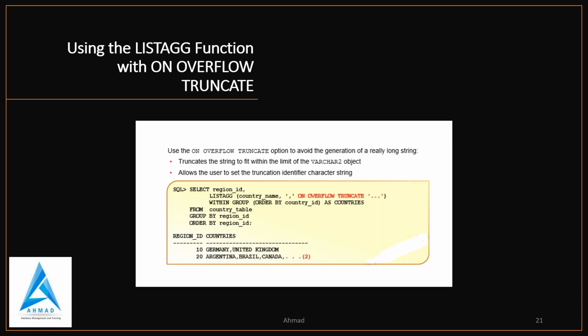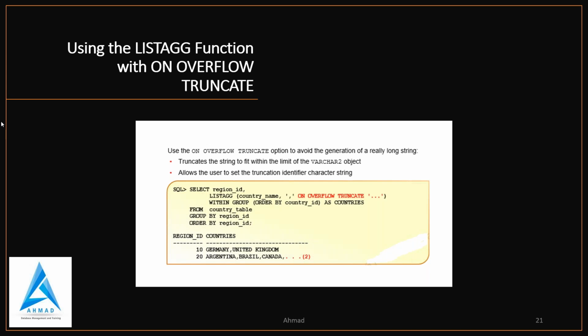Use ON OVERFLOW TRUNCATE on the LISTAGG function. It truncates the strings to fit in the limit of the VARCHAR2 object, and allows the user to set the truncation indicator character string. So you have a country table, grouped by region ID. The LISTAGG function you apply on country name, and you pass ON OVERFLOW TRUNCATE. This will perform the truncation.